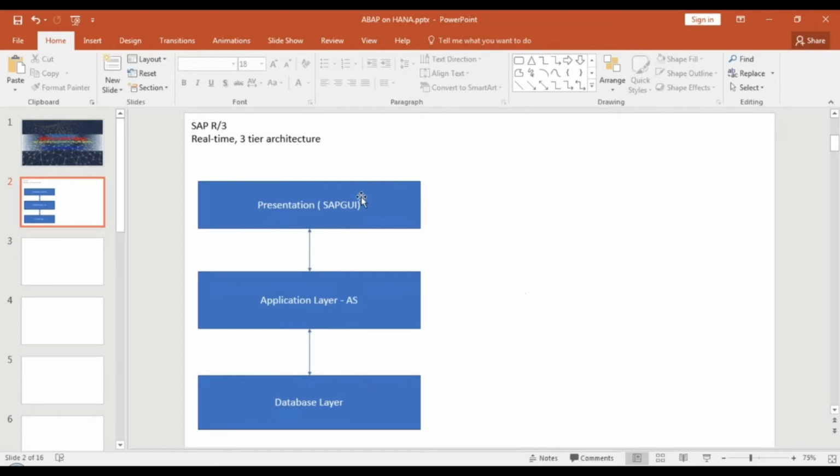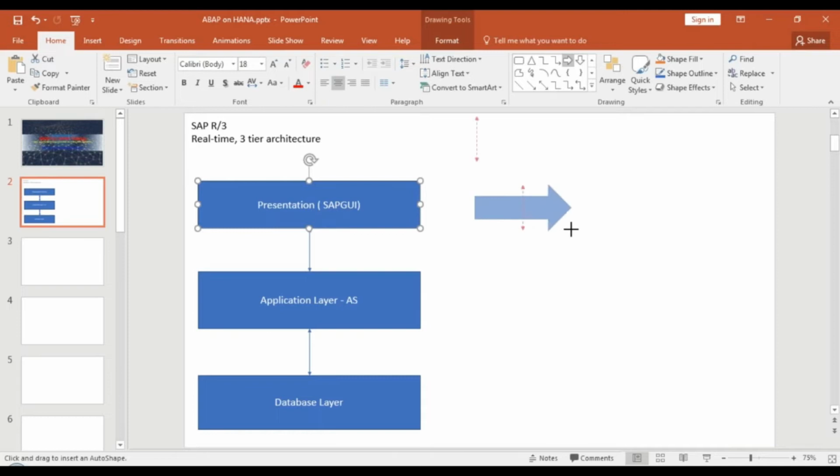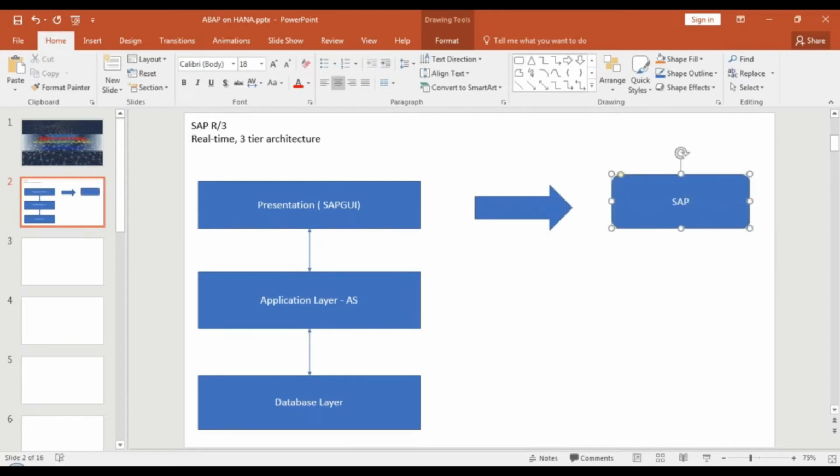If you look at your conventional SAP GUI, can anybody guess what it has been replaced with now? Would you consume your applications using SAP GUI anymore? What has been improved in terms of your presentation? What have you got new? Absolutely right answer. You have now got SAP Fiori UX, which has become your new user experience. Nobody anymore uses the conventional SAP GUI to consume the business application.